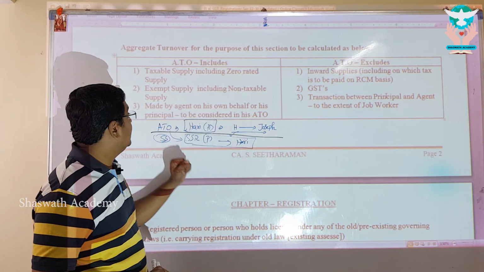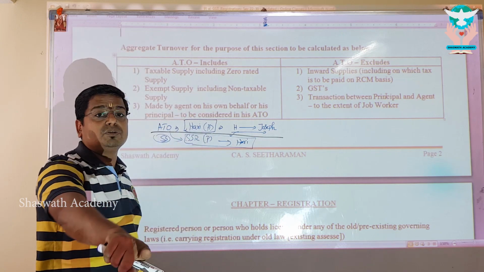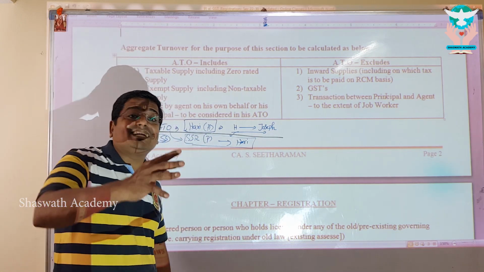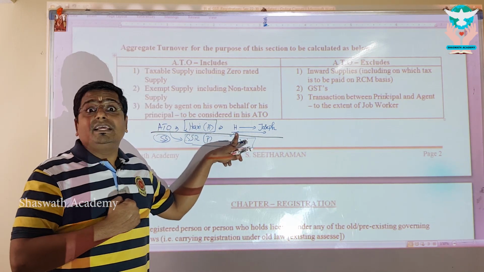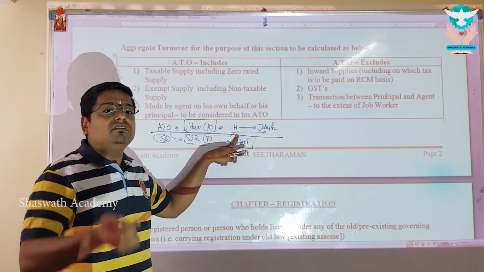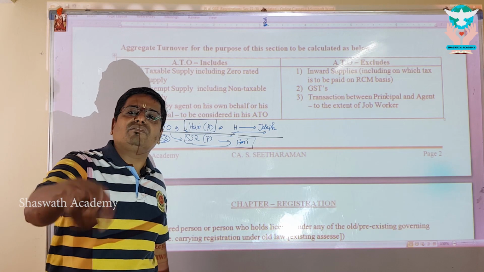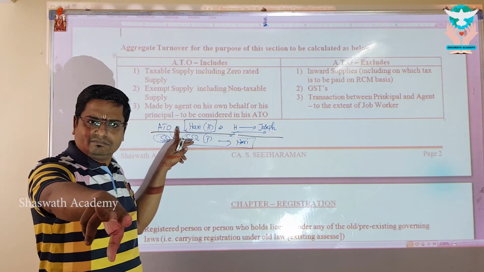But look at what they say: made by an agent on his behalf or on behalf of his principal. The moment I say or on behalf of his principal, you should understand he takes responsibility. Meaning thereby, he raises the invoice in his name. If he raises the invoice in his name, he has recorded that in his books of account as sale. Therefore, the same has to be recorded in his aggregate turnover.